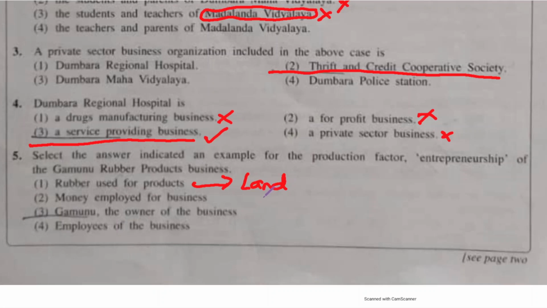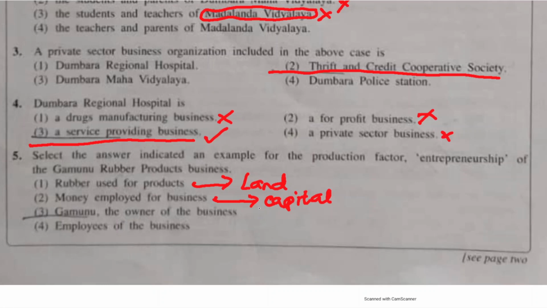Second one, money employed for the business. Money employed for the business gets categorized under capital. So that is also not an example of entrepreneurship. Gamunu, the owner of the business. So what does the owner of the business do?